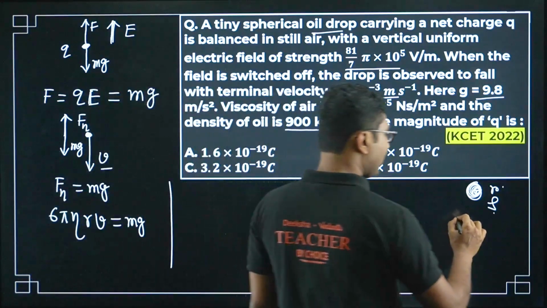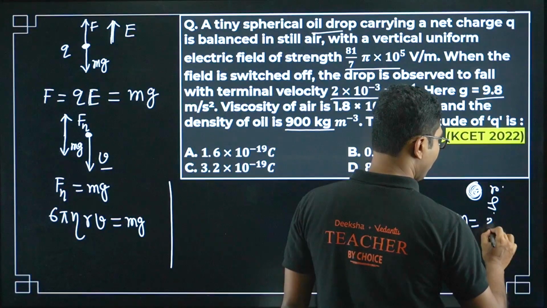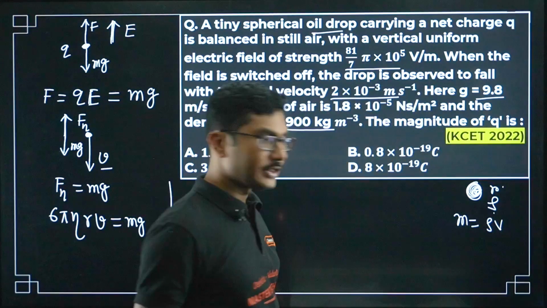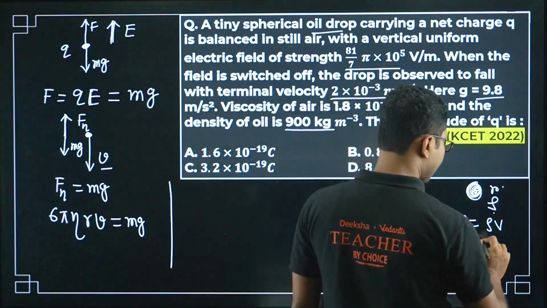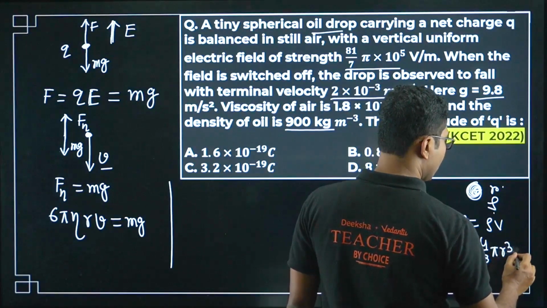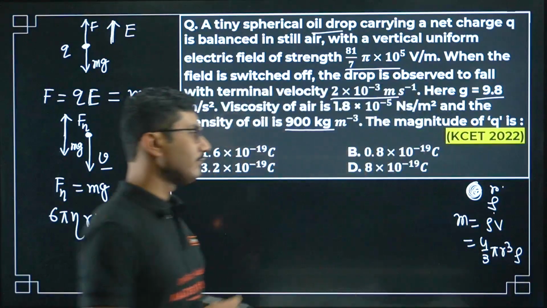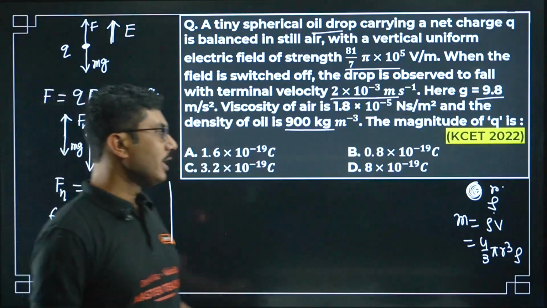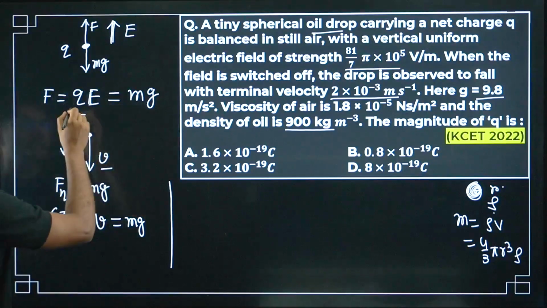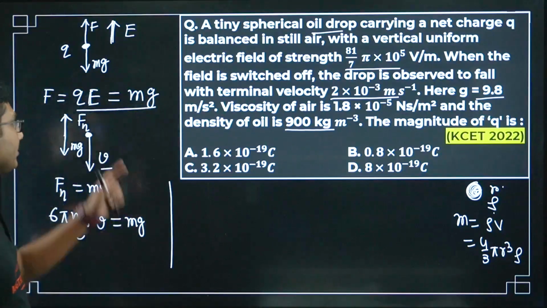The mass will be rho into volume, and the volume of a spherical object is 4/3 pi r cube. So the mass will be 4/3 pi r cube into rho. Now we will use that in this equation first.